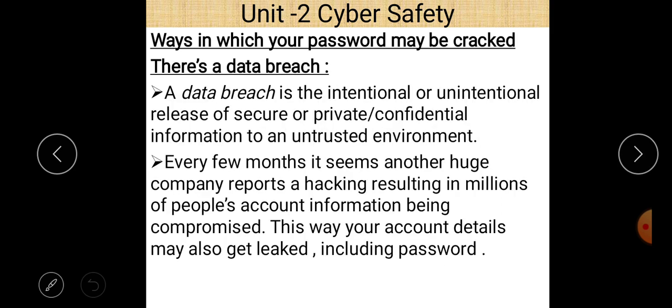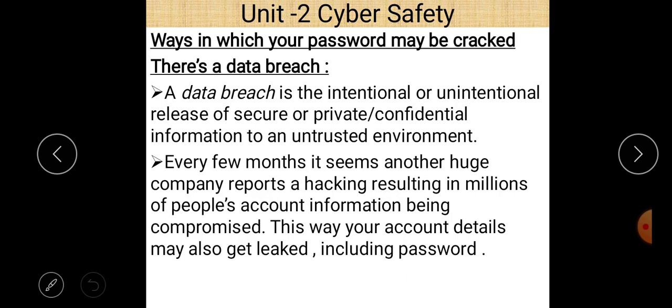Next is ways in which your password may be cracked. So there are different methods, or ways, in which your password may be cracked. First of all, there is a data breach. So there is a term known as data breach. What is data breach? Data breach is an intentional or unintentional release of secure or private, or maybe we can say confidential information to an untrusted environment.